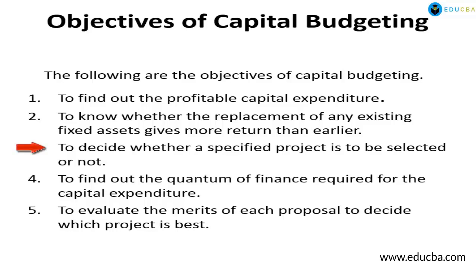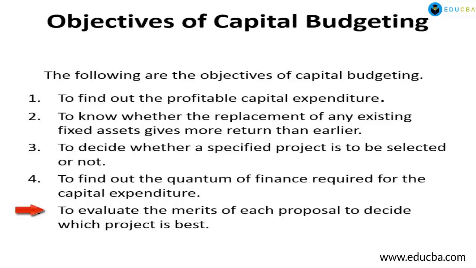Point number 3, to decide whether a specified project is to be selected or not. Point number 4, to find out the quantum of finance required for the expenditure. It is important to understand the total amount which will be required for building a factory or to start a new product line. So, capital budgeting helps to make such decisions.